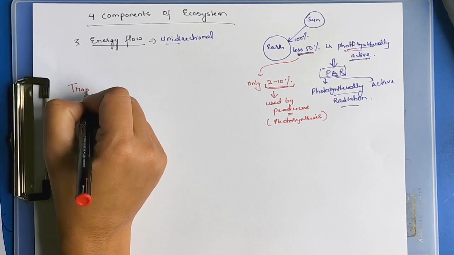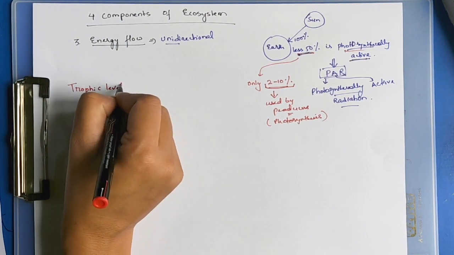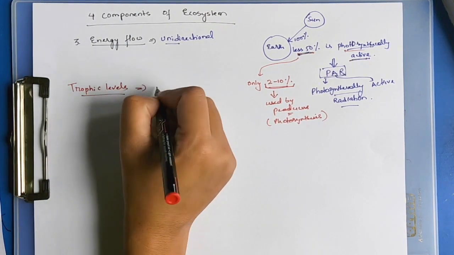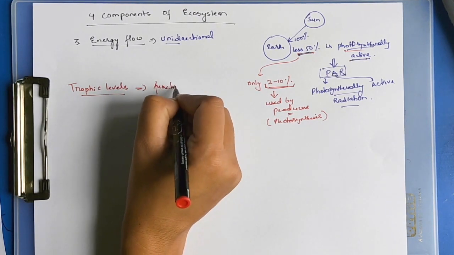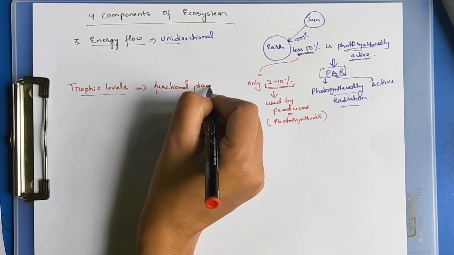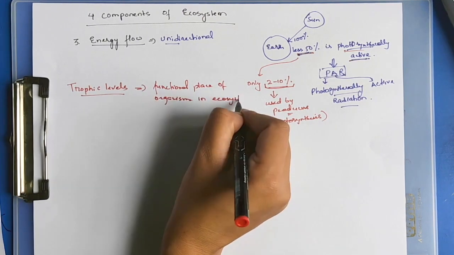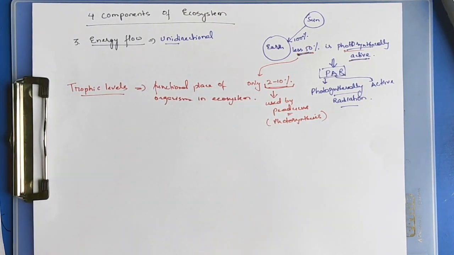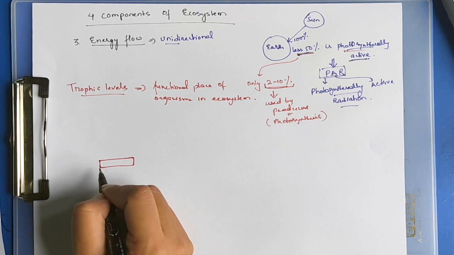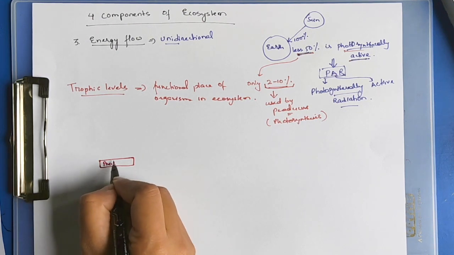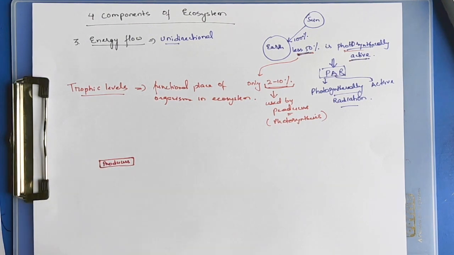Trophic level is the functional place of organisms in an ecosystem. The best are the producers, because they are the organisms that can prepare their own food.